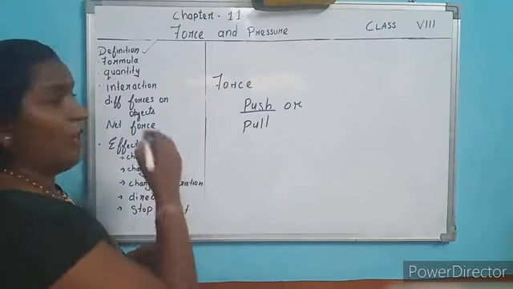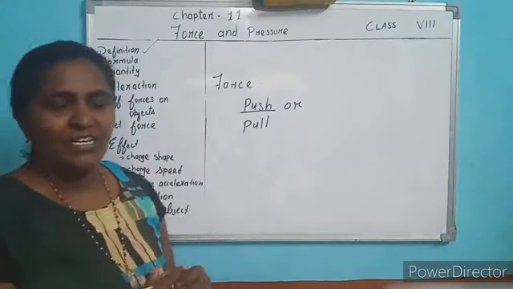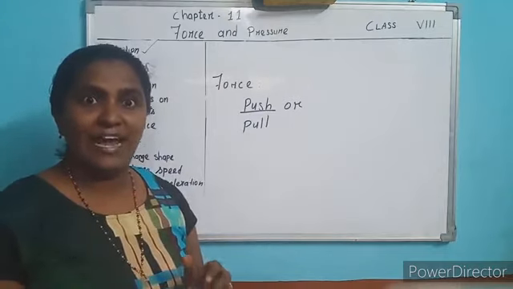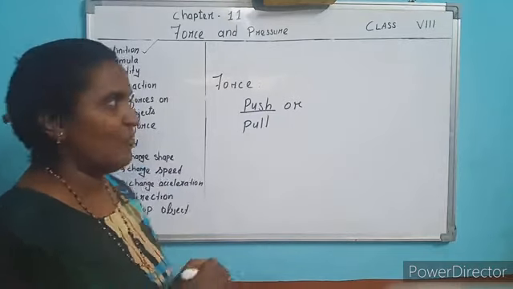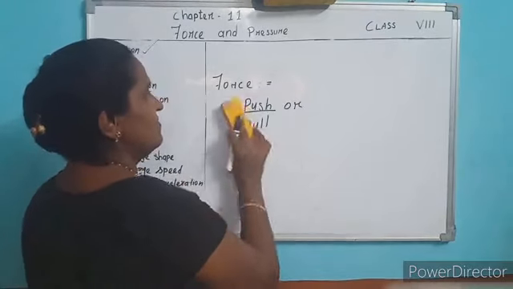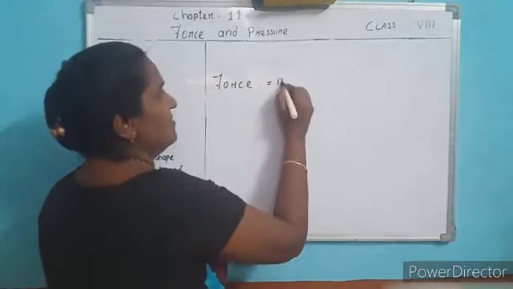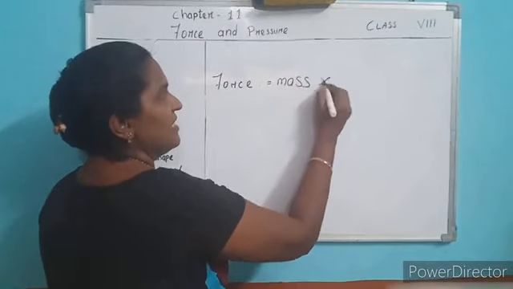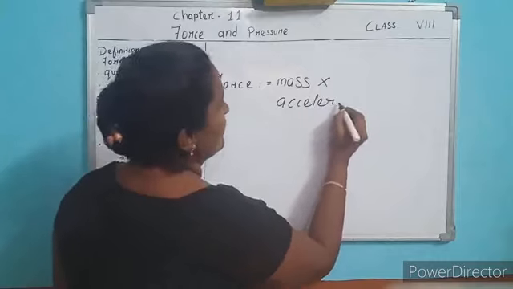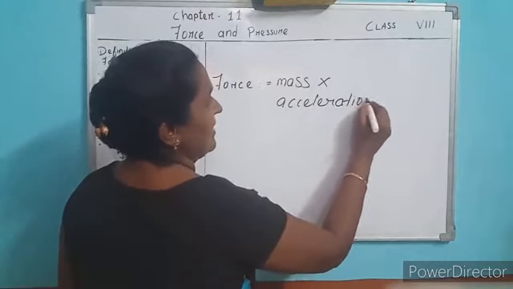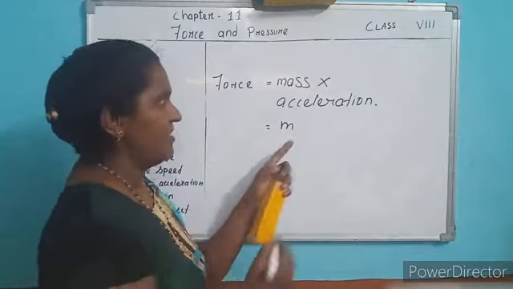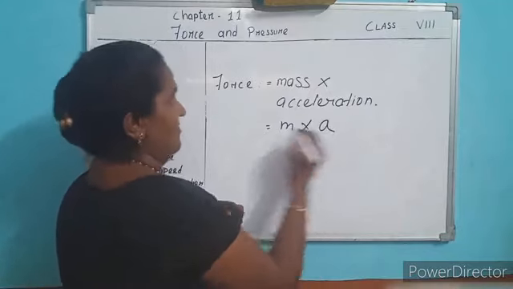Next is the formula we are going to study. There is a formula for force: force equals mass into acceleration. In short, we write mass as m and acceleration as a.